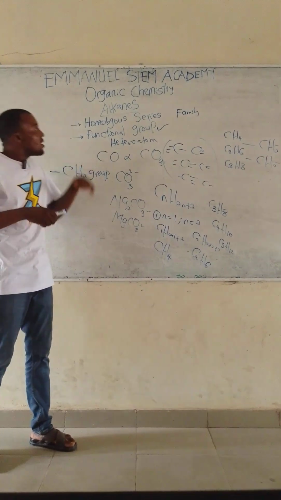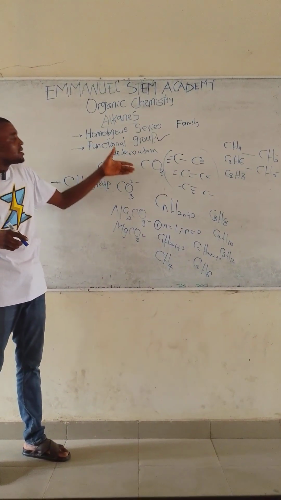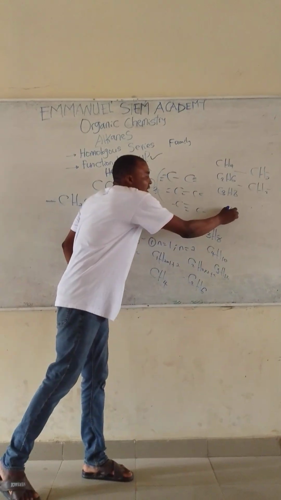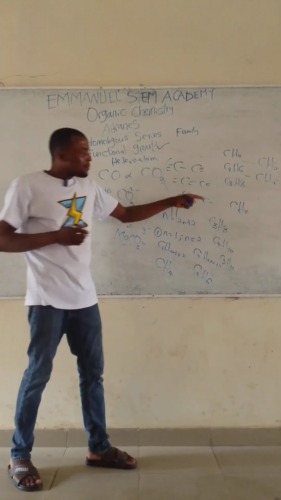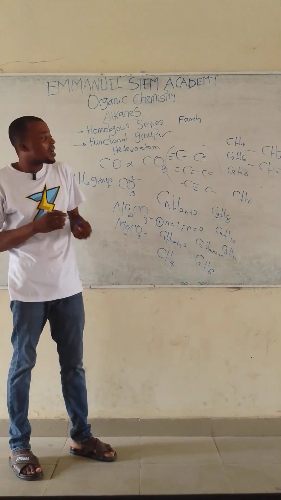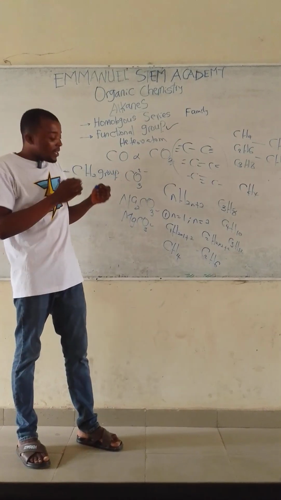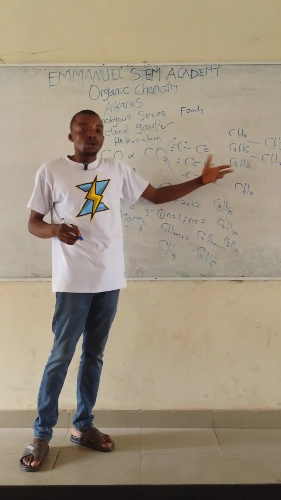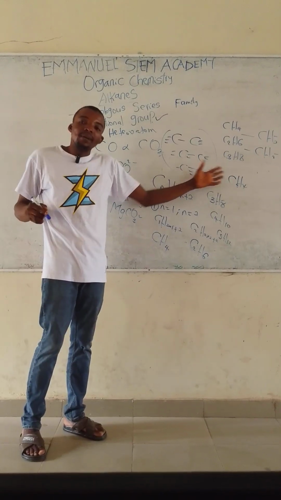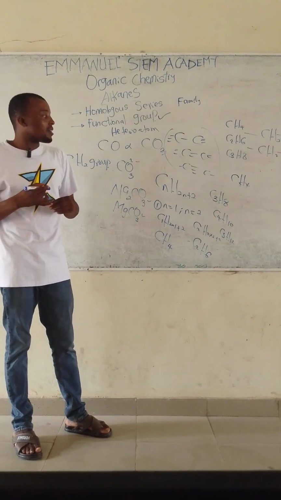The early members of the alkanes are gases. So methane is a gas, and methane is the first member of the alkane. In my next class, I will give you the nomenclature of the alkanes. Then you get to know why CH4 is called methane, this one is called ethane, this one is called propane. We have butane, pentane. There are so many members, over 1 million members of the alkanes. In another class, we'll do that.